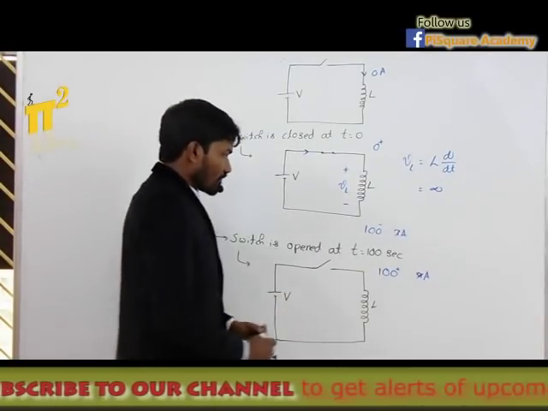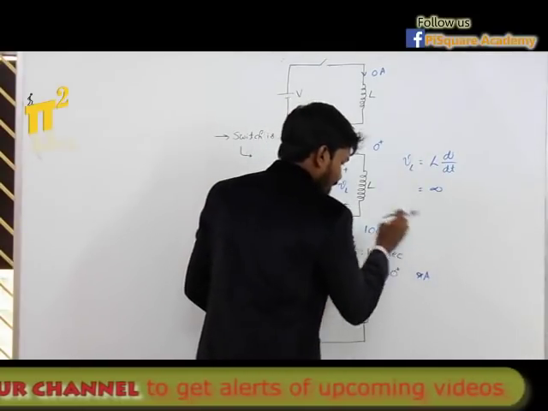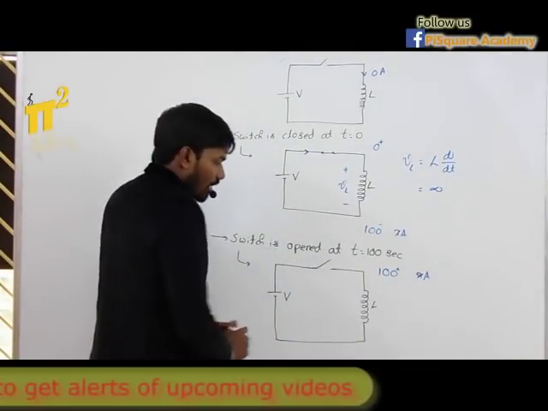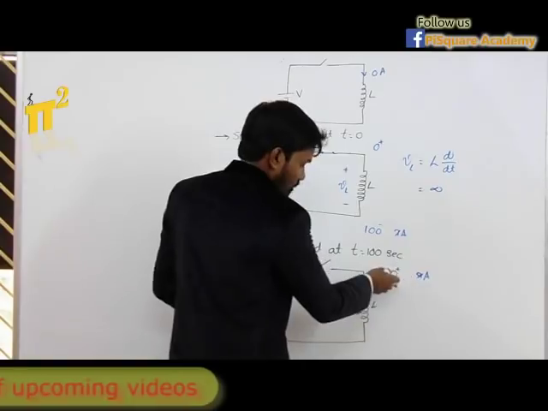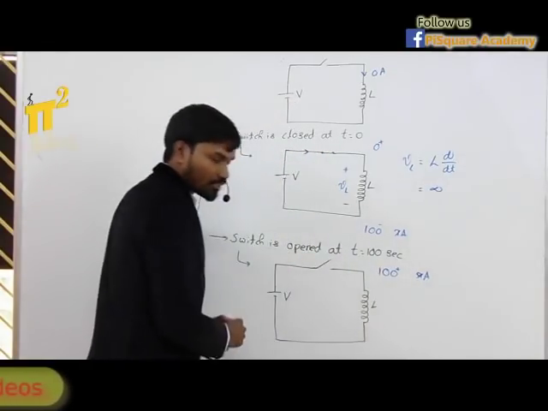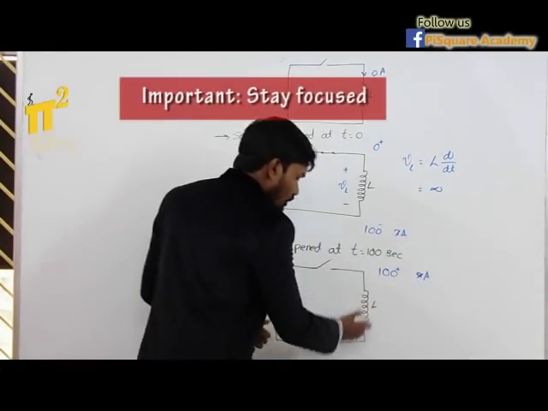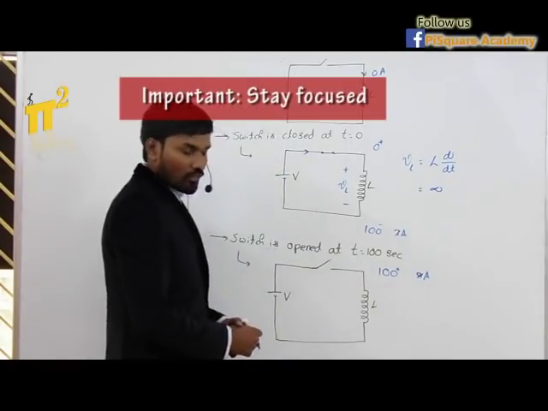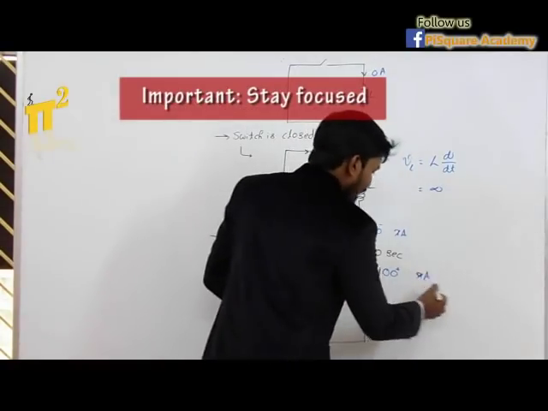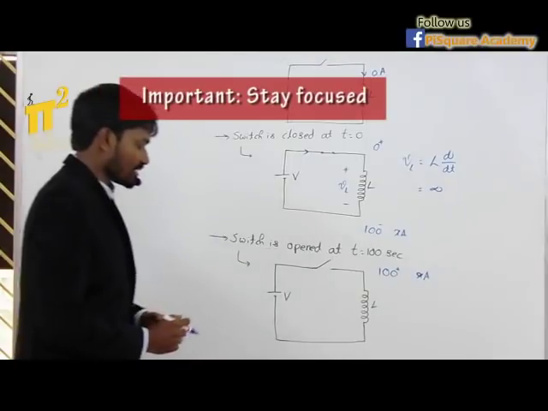The point is, at t is equal to 100 minus, we have X amperes. At t is equal to 100 plus, we open the switch. So there must be 0 current because it's an open circuit. So how will it maintain still X amperes? Let's see that.